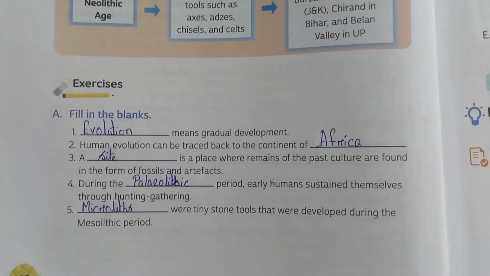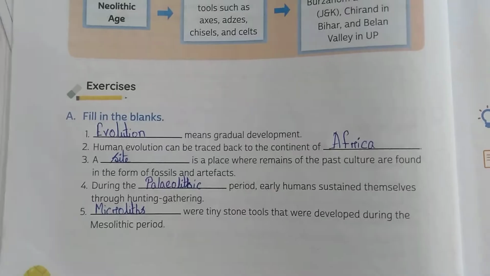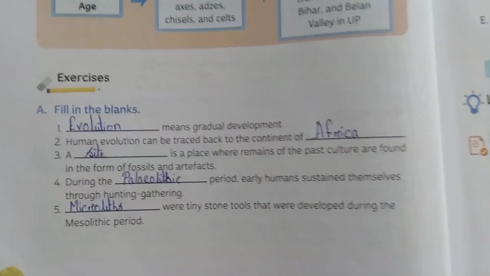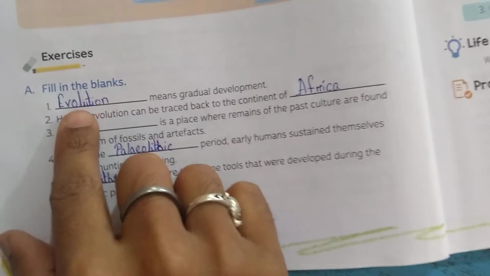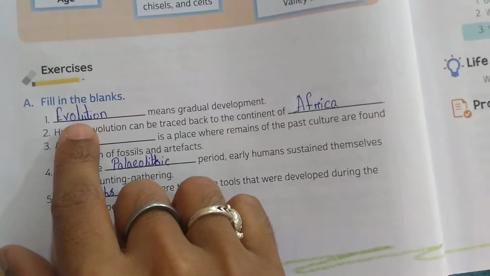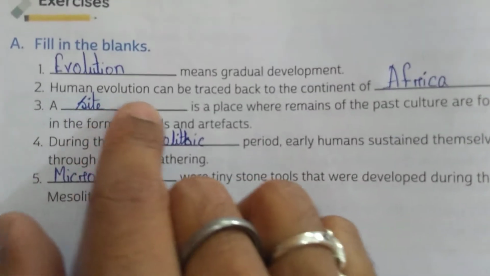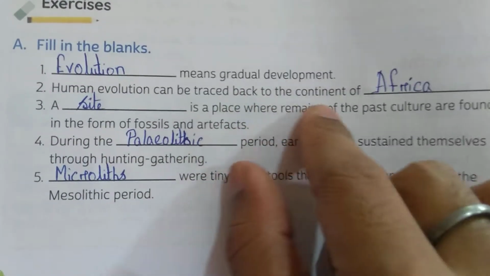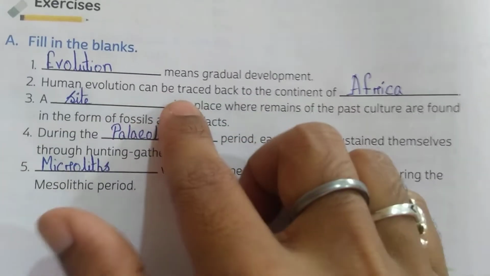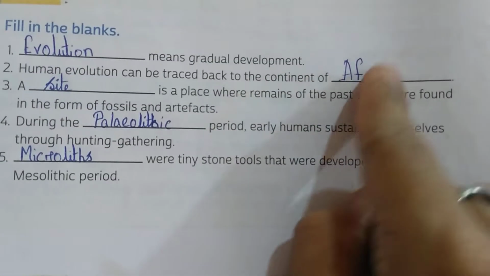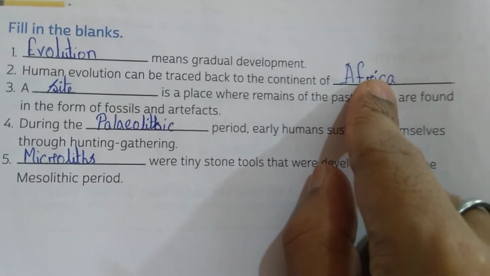First, fill in the blanks: dash means gradual development. What do you mean by gradual development? That is evolution. Evolution means gradual development. Next, human evolution can be traced back to the continent of Africa. Human evolution started in the continent of Africa. The answer is Africa.